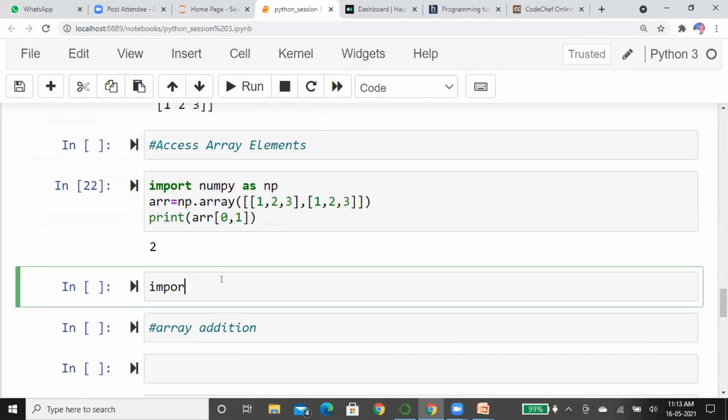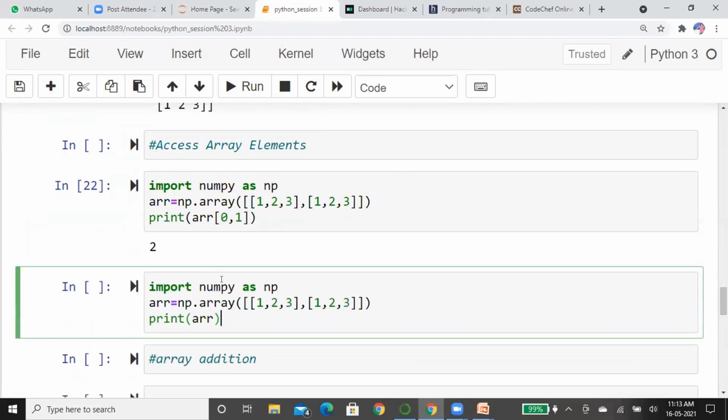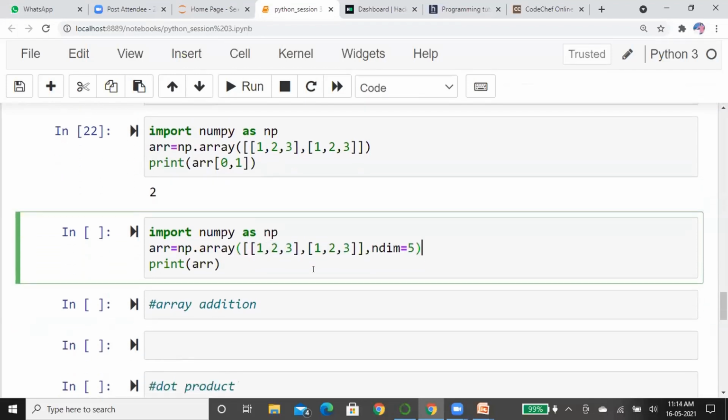Similarly, import here. While creating the array, I have created a two-dimensional array. If I want to convert this two-dimensional array into a five-dimensional array, I simply pass ndmin equal to 5. Then this function automatically converts this two-dimensional array into a five-dimensional array. I'm just going to print this line.